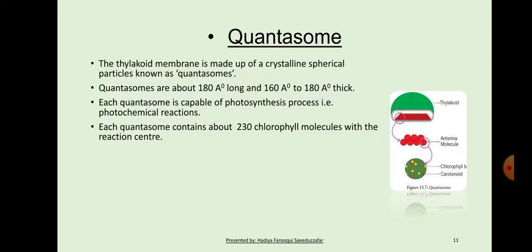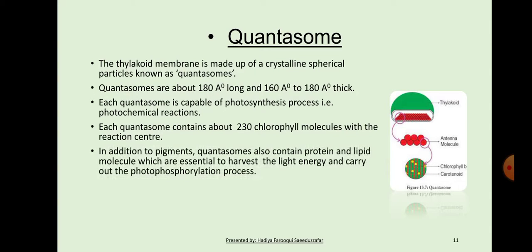Each quantasome contains about 230 chlorophyll molecules with the reaction center. In addition to pigments, quantasomes also contain protein and lipid molecules which are essential to harvest the light energy and carry out the photophosphorylation process.